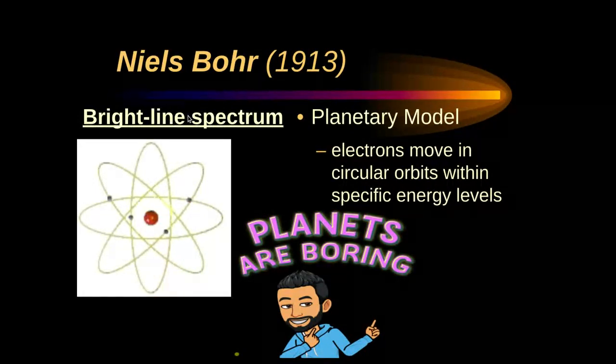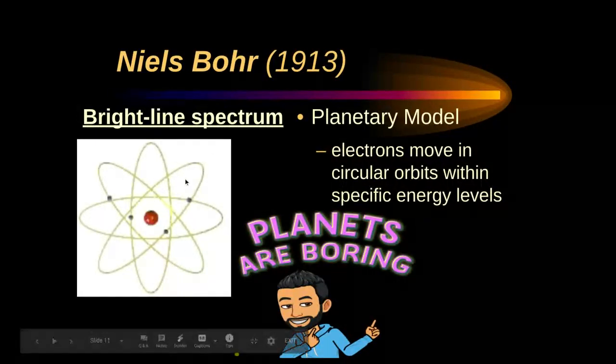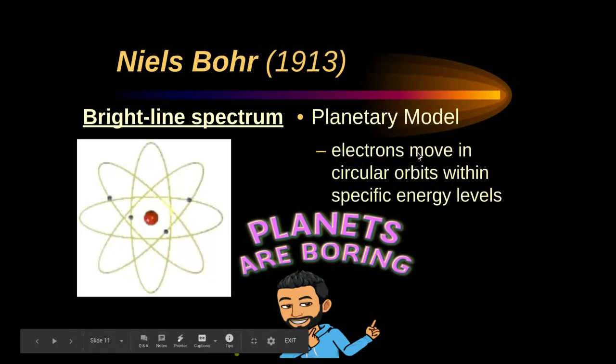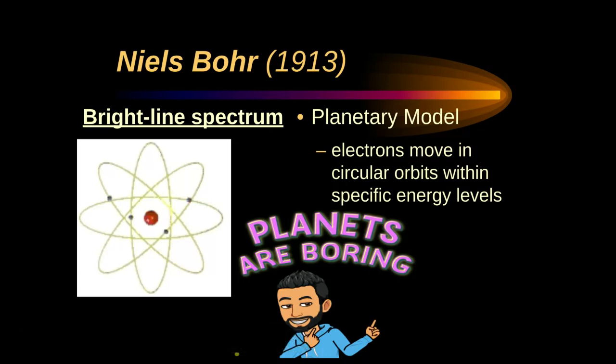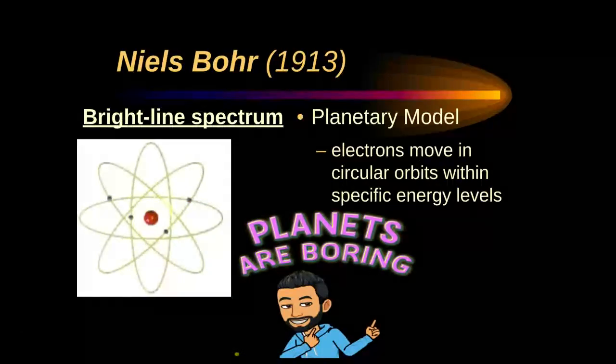So again, it was the bright line spectrum experiments. It's called the planetary model. It looks like this. When you draw it, you might have to look at that. And it's got electrons that move in circular orbits with specific energy levels, very specific, predictable patterns.